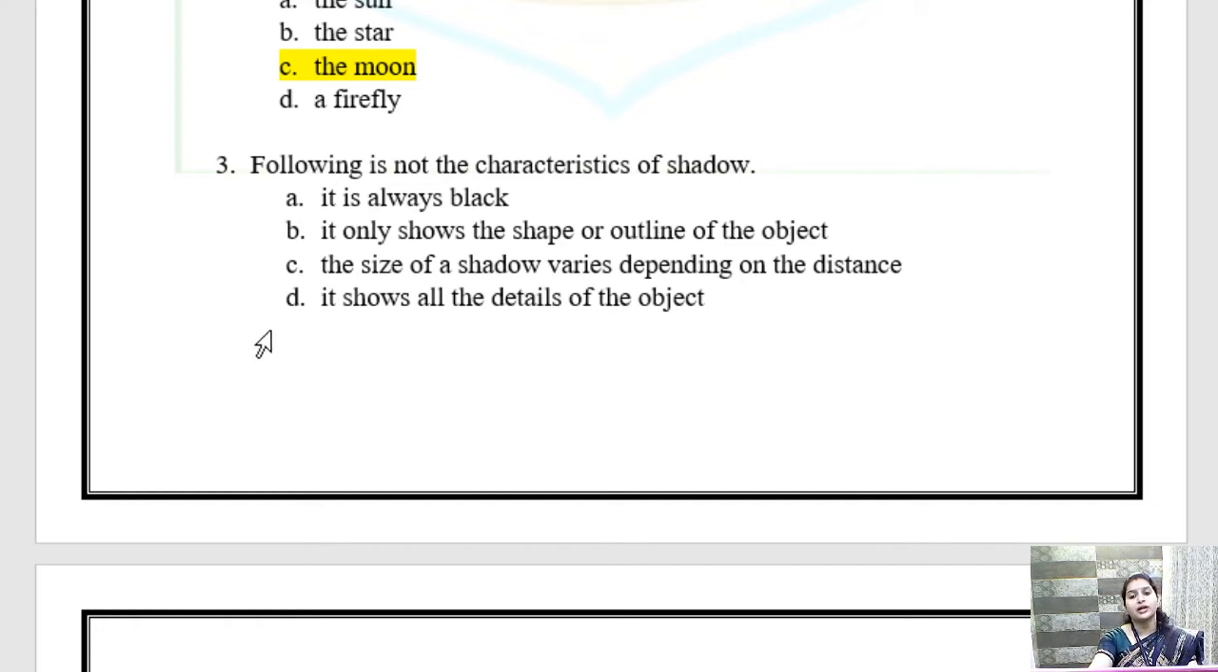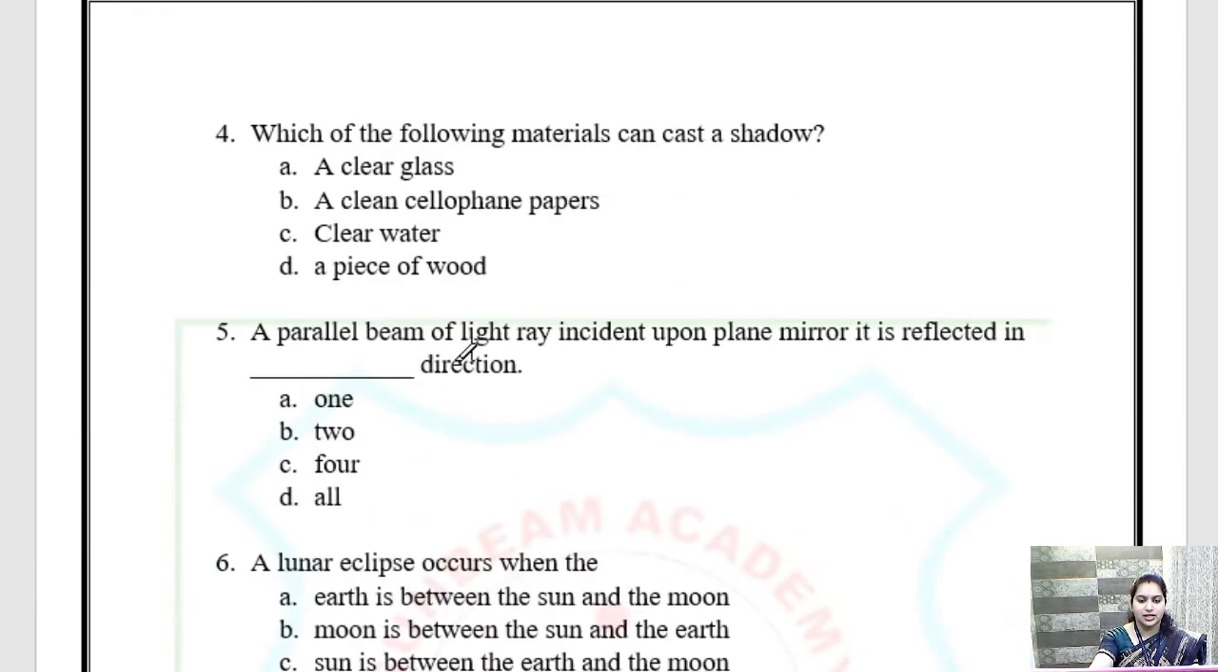It shows all details of the object. Is it so? Shadow shows all details of the object? No, shadow does not show any detail of the object. Okay, so what is the correct option? D is the correct option because it is asked which is not a characteristic of shadow. Children, आप जब भी पेपर देंगे, whenever you are giving the exam, please read the question very carefully. So the answer is D. I hope it is clear.